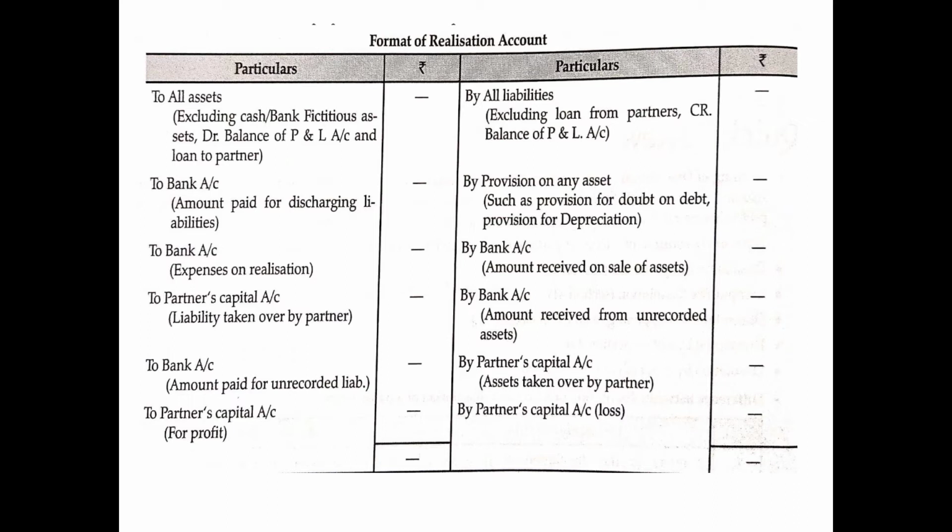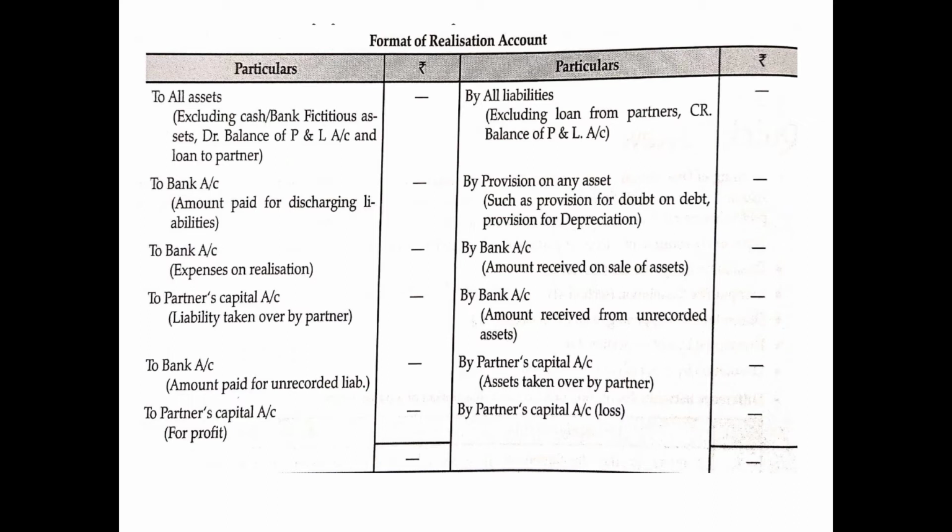Then also excluding fictitious assets, because these are heavy amounts of expenditure which need to be written off over a number of years. So, these cannot be converted into cash. Therefore, fictitious assets like deferred revenue expenditure, preliminary expenses, etc., will not be transferred to realization account.